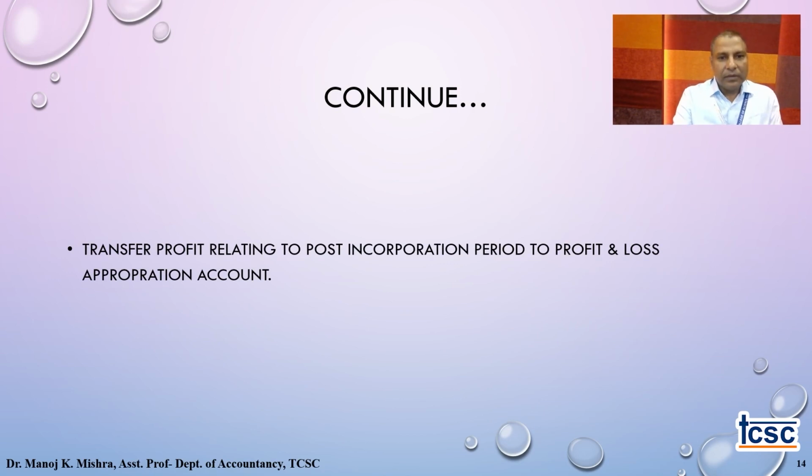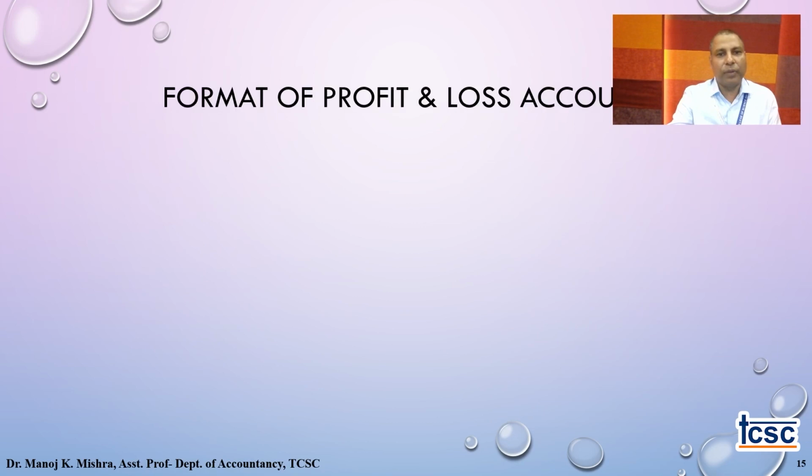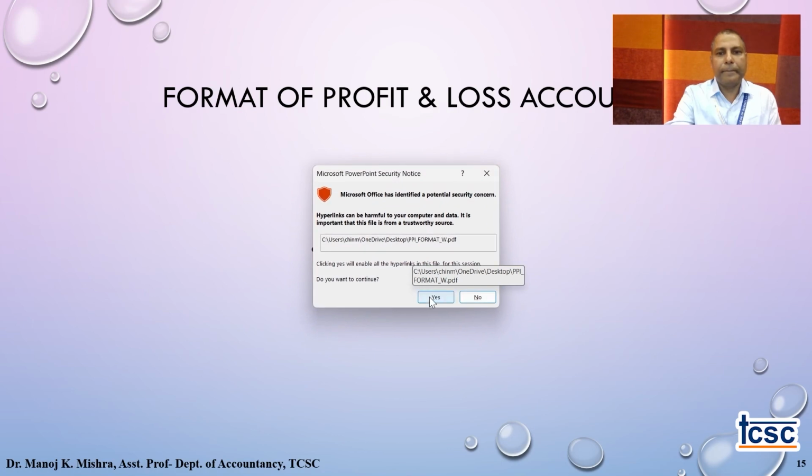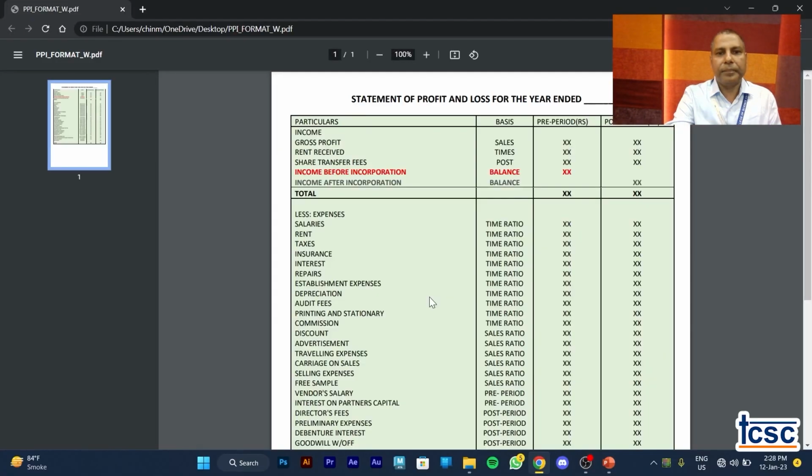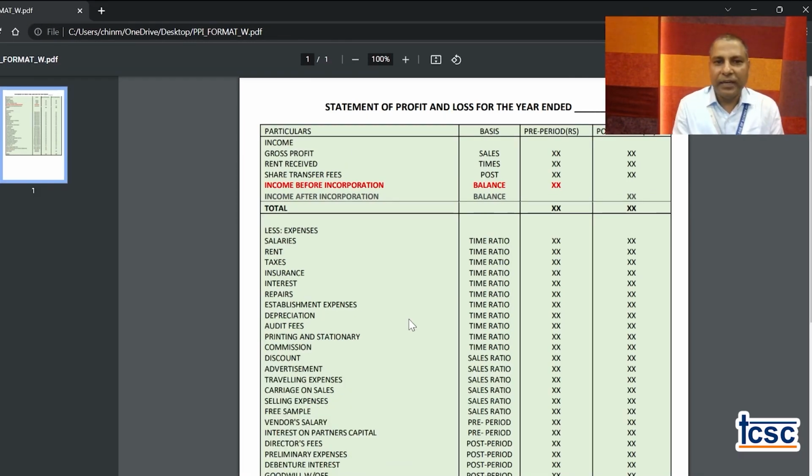The profit earned related to post incorporation needs to be transferred to the appropriation account. We are going to discuss the format which is going to help us. This is the statement of profit and loss account for the year ended, which consists of incomes and expenses.